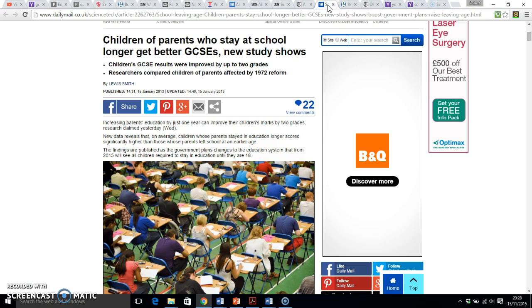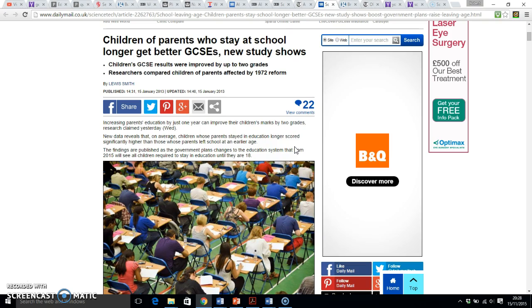So this legal story is about the changes in the education system for how old people need to be before they can leave school. In this case, it's talking about how this year it's up to 18. So describe the story, what is it, and then explain how it affects either a stakeholder, i.e. you guys, or how does it also affect the school. You can describe how it affects both of us.